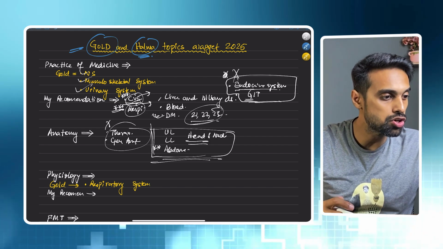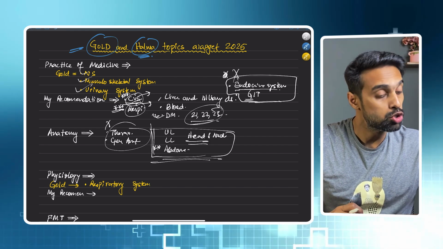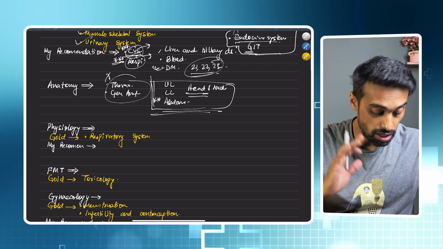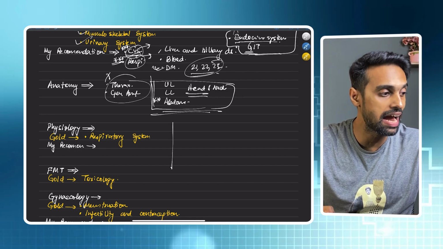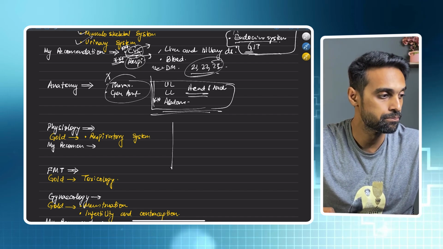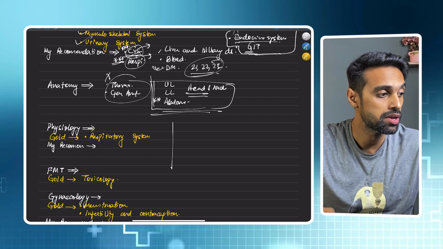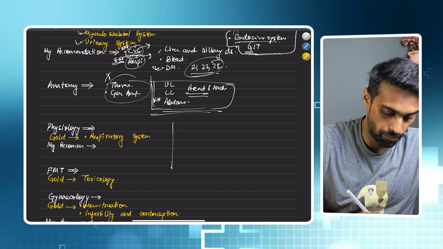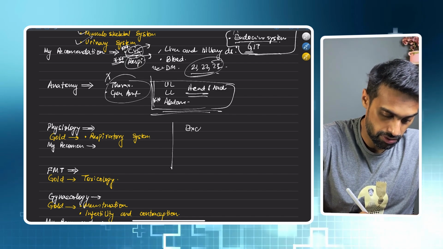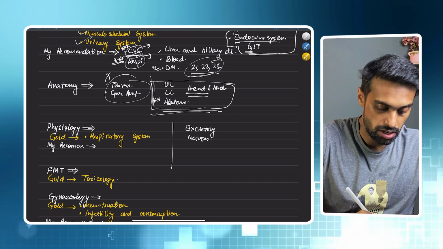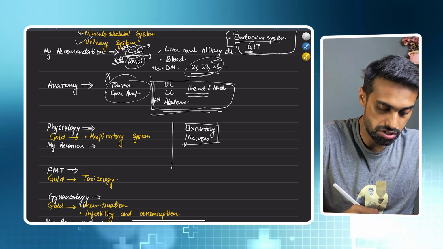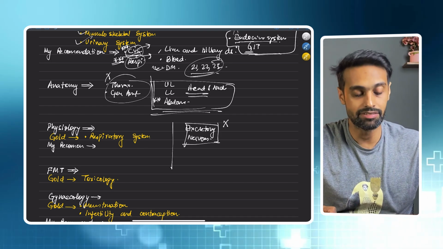Next is your physiology. In physiology, two systems that the gold I have written respiratory system, but let me first tell you the two systems that you can think of leaving this year for AIPGD 2025. Those are excretory and nervous system. These two systems you can think of leaving them out.